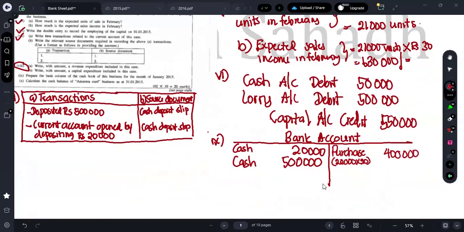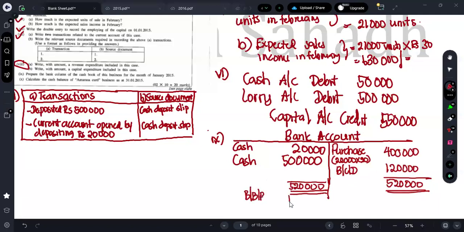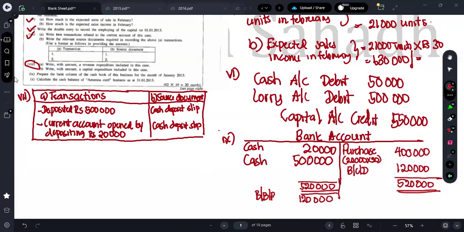So you can just balance this account and show the bank account balance. 500 plus 20,000 is how much? 520,000. So here also you can put 520,000. So balance carried down will be 520 minus 400, which is 120,000. So balance brought forward will also be 120,000. Simple as that.